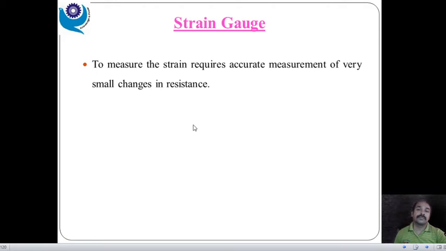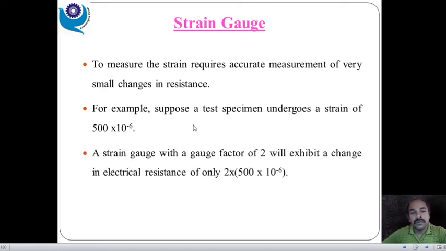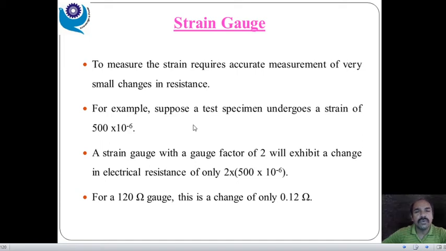So next, to measure the strain requires accurate measurement of very small change in resistance. Here, when we apply a very small force, there is a small change in the resistance, and our strain gauge should be sensitive to those changes. So whatever the stress, or we can say force, we apply, for the smallest change in the force or stress, our strain gauge should respond.